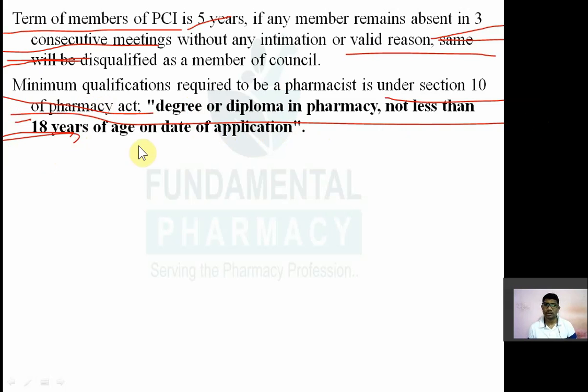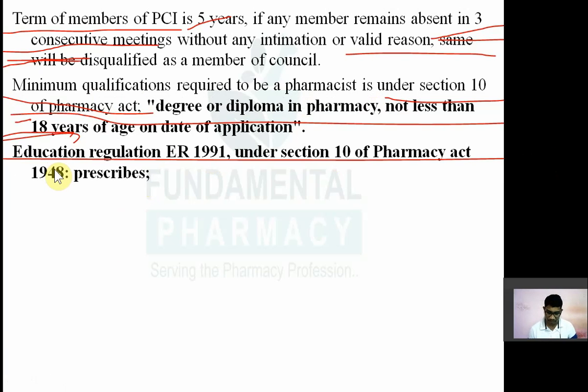So minimum qualification required to be a registered pharmacist is given under section 10 of Pharmacy Act. That is the degree or diploma in pharmacy and not less than 18 years of age on the date of application. So the candidate should have 18 years of age on the date of application. जैसे जब application करे उस टाइम पे आपका 18 साल होना जरूरी है to be a registered pharmacist. Okay.